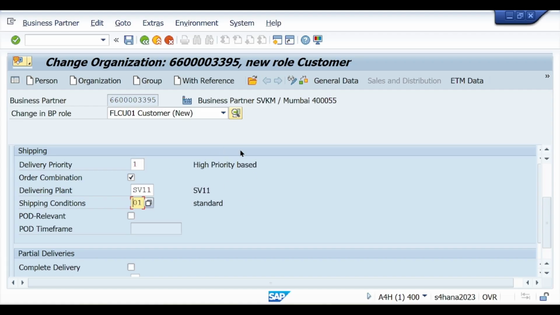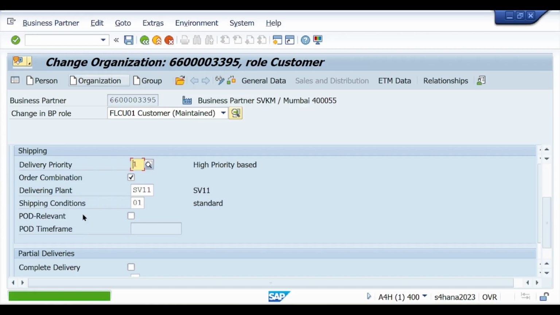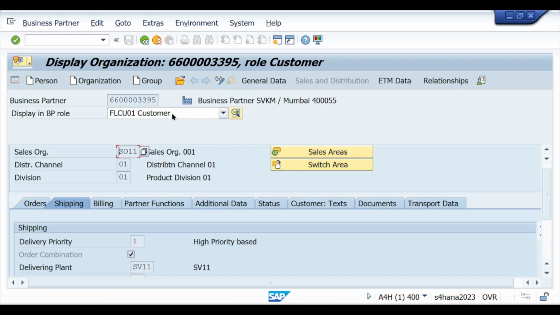You can see all the text automatically coming. Now check whether it is error free or not. So it is error free. Now save it, and you can see the change has been saved. So this is the way you have to maintain your business partner.